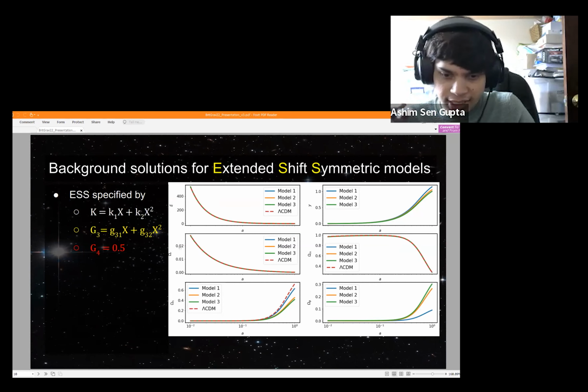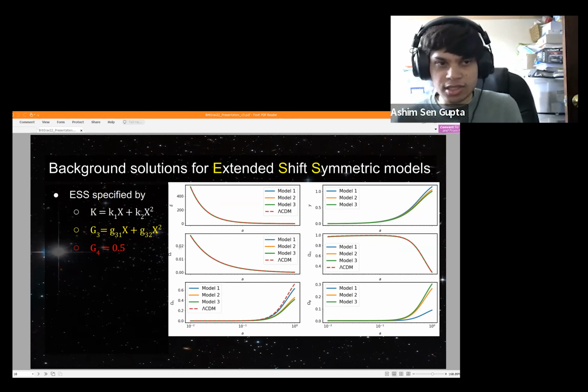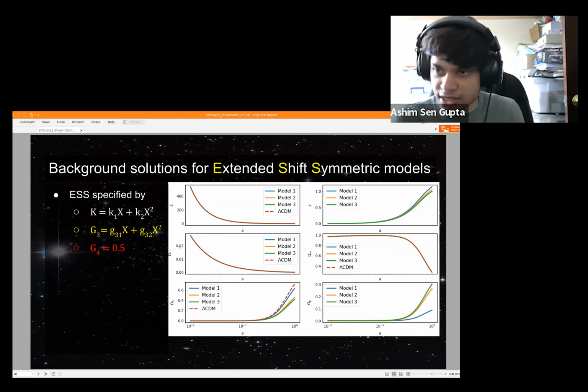And what I'll just say is that what we have so far is we have a lot of constraints near today, right? We know what omega matter is today, we know what omega radiation is today, et cetera. And in fact, HiCOLA is designed to work backwards. The initial conditions are actually set today, and it solves backwards in time, so that we can use the data we have today.